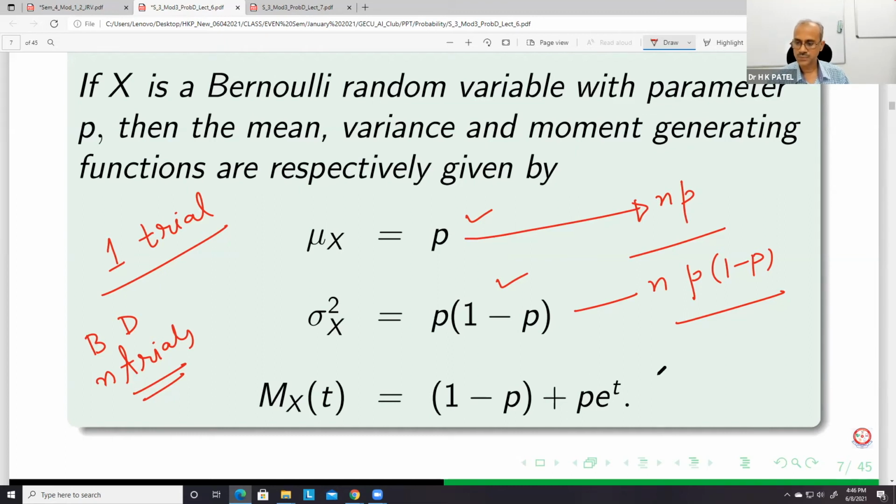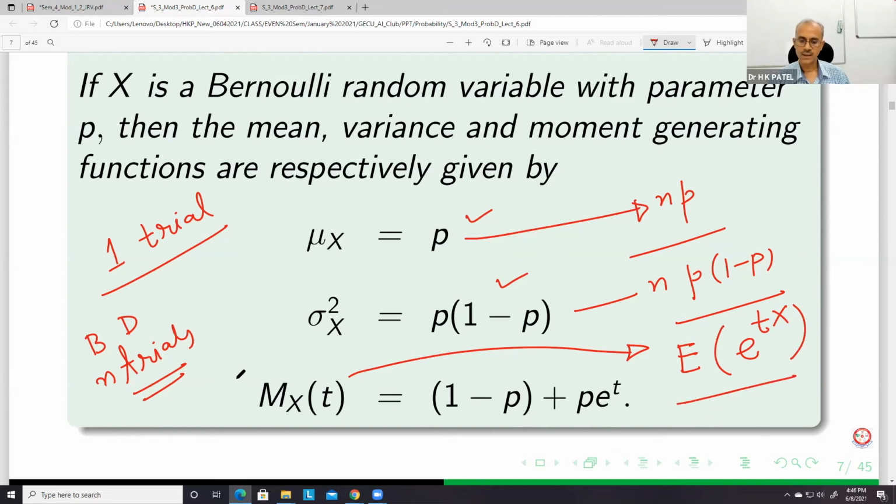So if you remember, what is M_X(t) equal to? This is the expectation of e to the power tX.